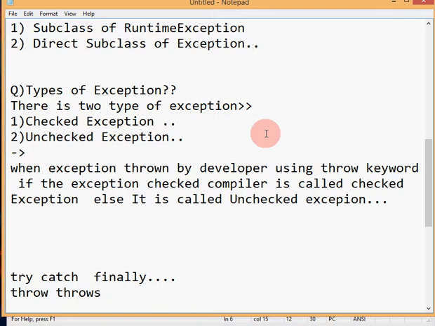This is the schedule. Basically, at the place where the exception occurs, we place those lines in try, and the exception comes in the try, is caught by the catch block, and the problem is solved.